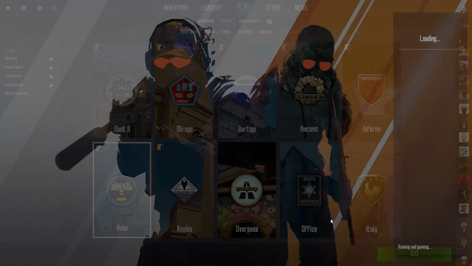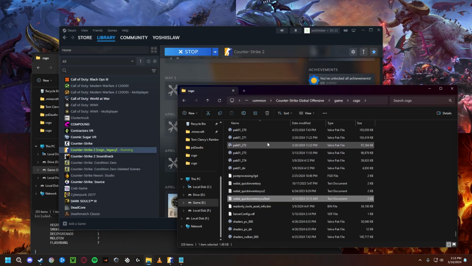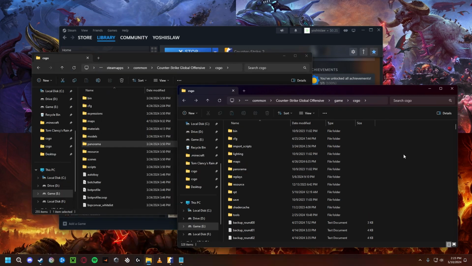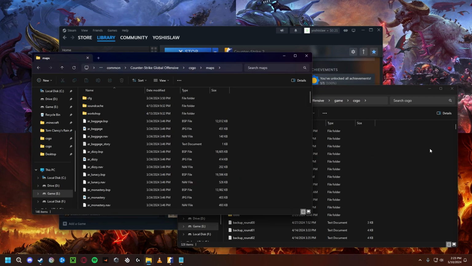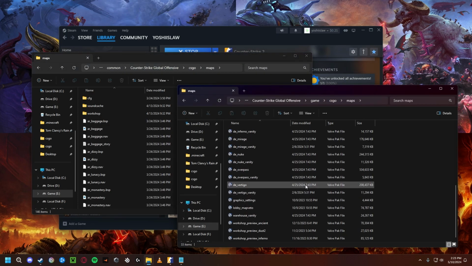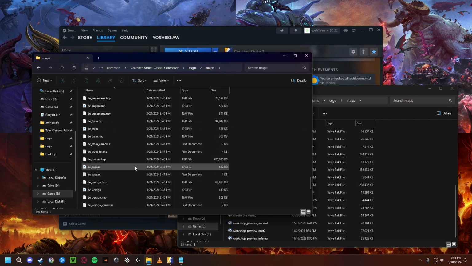Basically, TLDR, make sure your radial weapon wheel file is in game CSGO. The reason why you have to move your files from CSGO to game CSGO is because game CSGO is Counter-Strike 2's game data, and CSGO is Counter-Strike Global Offensive game data. And you can figure this out by going to the maps folder, and see that game CSGO maps has less maps, and CSGO maps has more maps, and it also has Danger Zone maps.